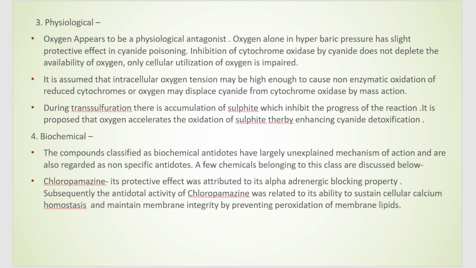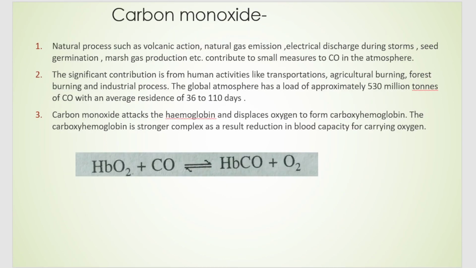Next, in the biochemical method, how exactly this process happens, the mode of action is not understood, but they're using chlorpromazine. So here its protective effect was attributed to its alpha adrenergic blocking property. Because of this property, it can sustain calcium homeostasis in the cells, and also it can maintain the membrane integrity by preventing peroxidation of the membrane lipids. So membrane integrity won't be disrupted because of cyanide, and also it can maintain the homeostasis in the cells.